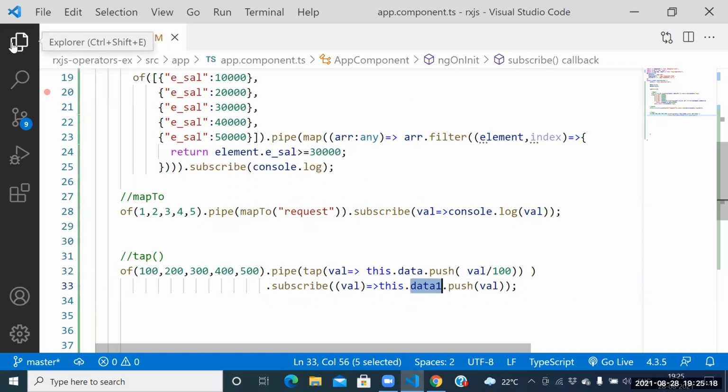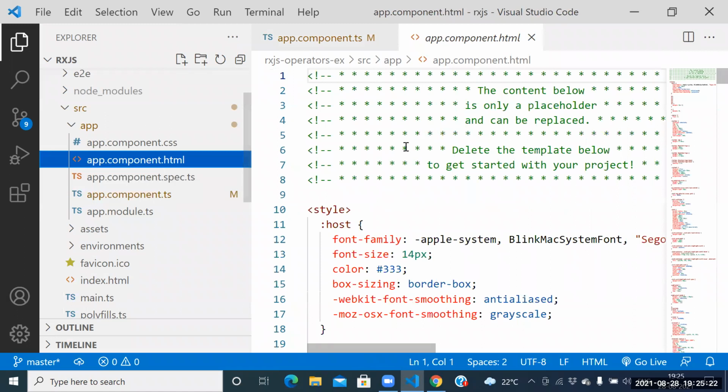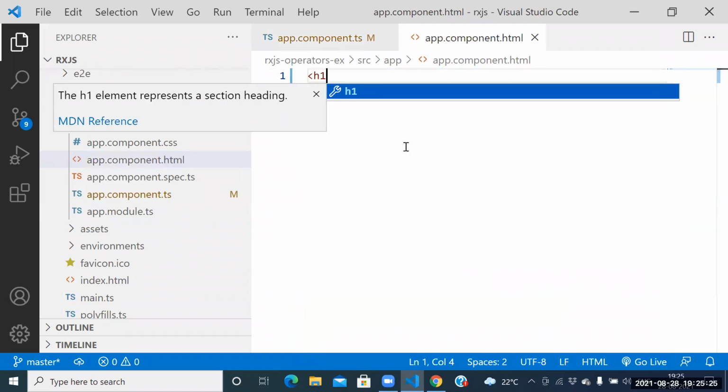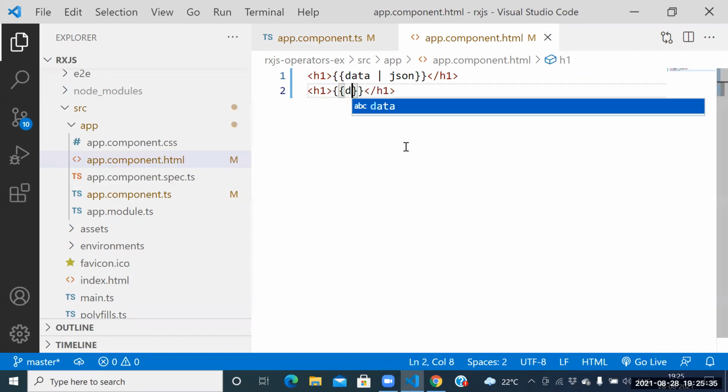So guys, can I print the data and data1? How to print it again? h1, double curly braces, what you wanted to print, data pipe JSON. Next one, h1, what you wanted to print again? data1 pipe JSON.